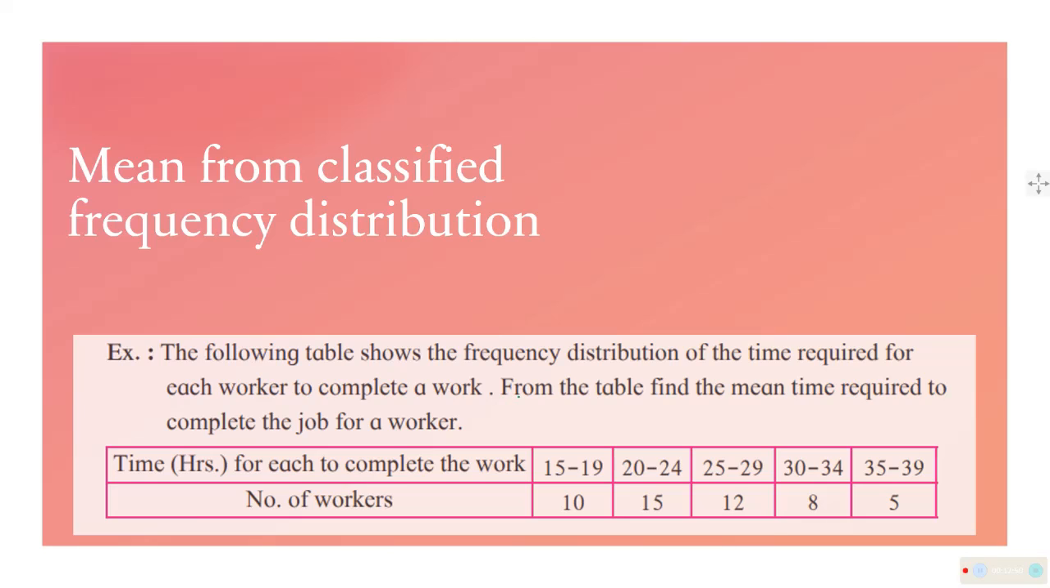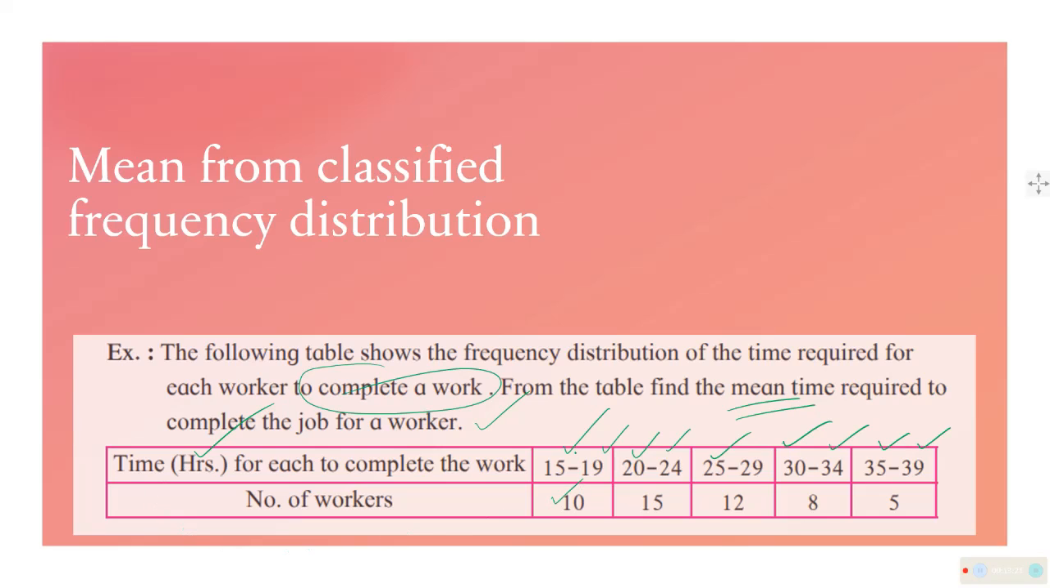From the table, find the mean time required to complete the job for a worker. Mean time calculate karna. This is the time taken by worker. What is this? Time in hours. There are workers who have taken time from 15 to 19 hours. Some have taken 20 to 24 hours. Some have taken 25 to 29 hours. Some have taken 30 to 34 hours. Some have taken 35 to 39 hours to complete a work.